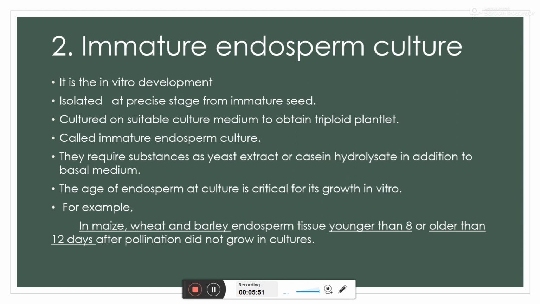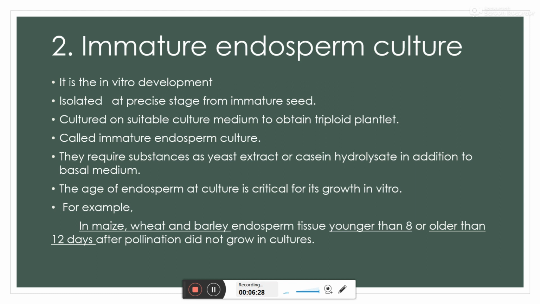Then the next type is immature endosperm culture. This is also an in vitro development, and here we extract the endosperm from its precise stages from immature seeds. The mature endosperms are isolated from fully ripened and fully endospermic seeds, whereas here we are isolating the immature endosperm from immature seeds. So that is the difference between the two types.